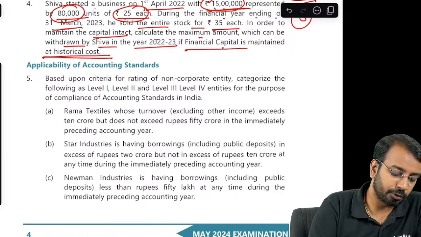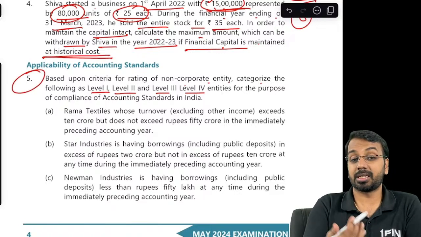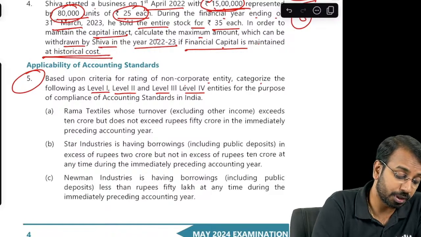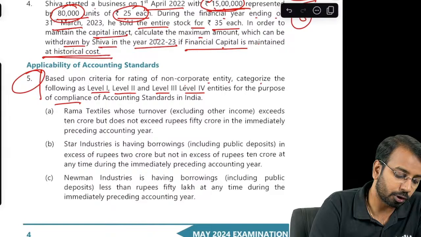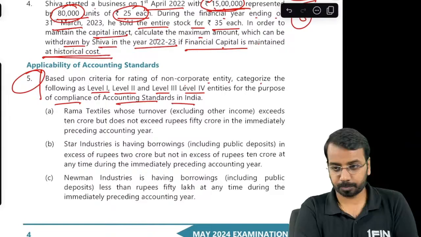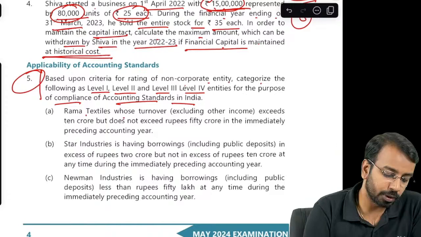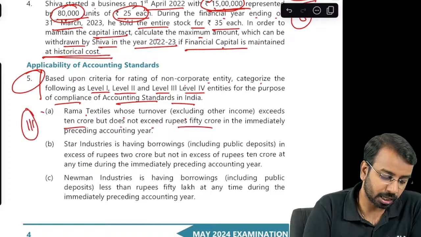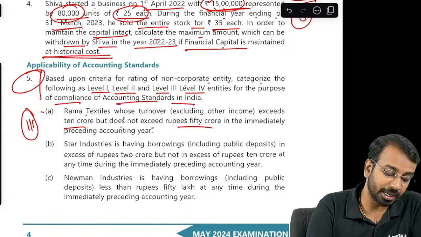Then, based on the criteria for rating of non-corporate entity, categorize the following as level 1, level 2, level 3 and level 4. For this we have a detailed discussion in the class, and also there is a separate video on YouTube if you want to refer to it. For the following, for compliance of accounting standard in India. Okay, first, Rama Textile, whose turnover excluding other income exceeds 10 crore but does not exceed 50 crores. So this comes under level 3. Star Industries is having borrowings in excess of 2 crores but not in excess of 10 crores. This also is level 3.